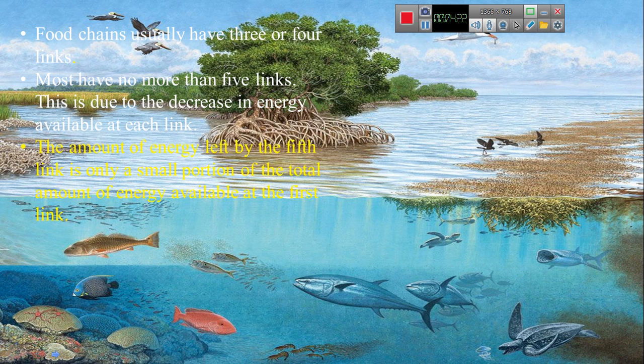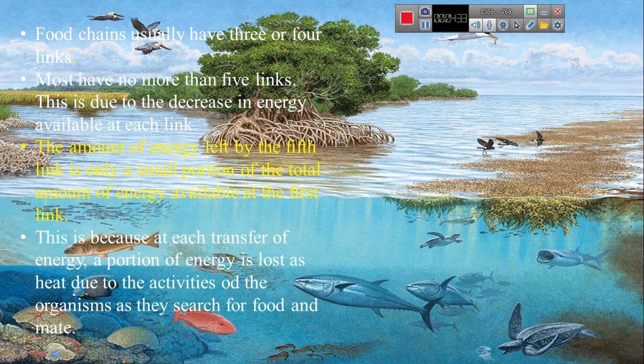The amount of energy left by the 5th link is only a small portion of the total amount of energy available at the first link. This is because at each transfer of energy, a portion of energy is lost as heat due to the activity of the organism, such as the search for food and the mate.